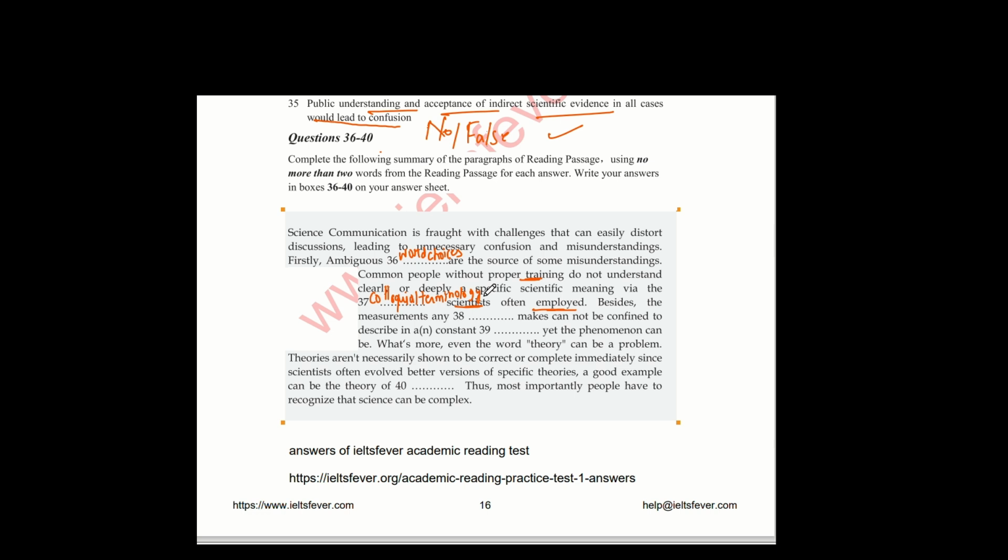That is in the paragraph C. We already know that. First 37, colloquial terminology. Then the 38 and 39 blanks are in paragraph C.